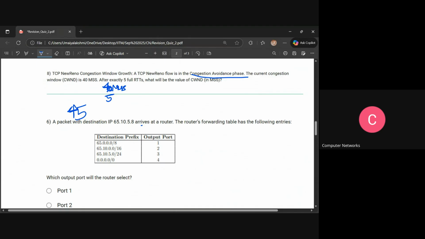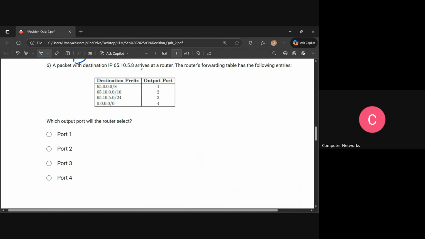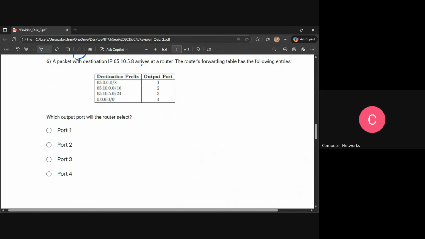Okay, so here is the next question. A packet with the destination IP 65.10.5.8 is received at the router. The router's forwarding table is given, with prefixes of 8, 16, and 24 bits, and ports 1, 2, 3 and 4.